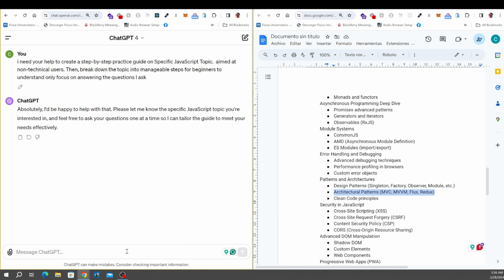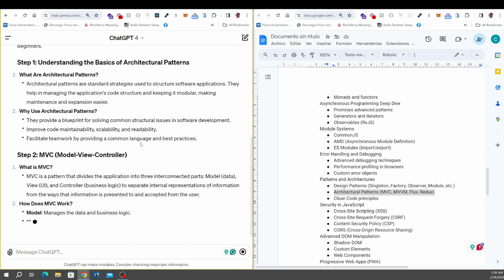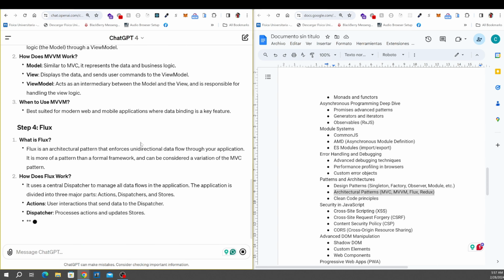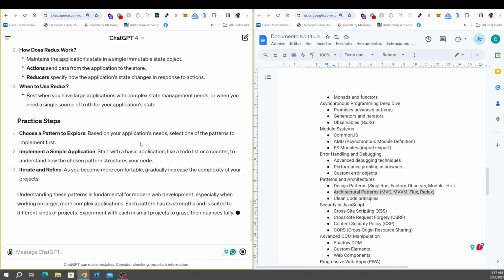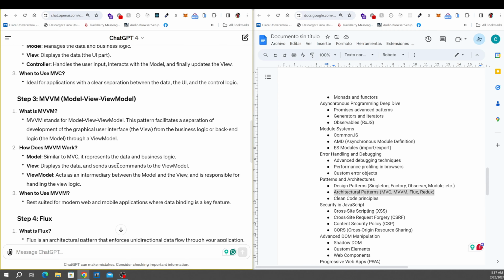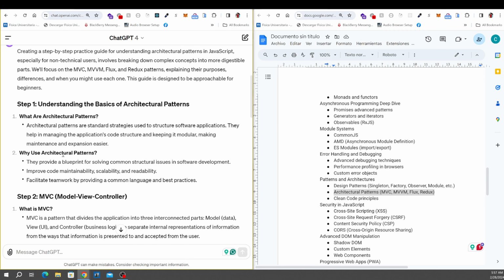Now, I just want to grab that topic. I'm just going to grab the architecture pattern, the MVC, MVB, flux, and redux to show you something. As you can see, even though I asked ChatGPT to create a practice guide, I didn't receive any practice tasks. And this is because these topics are vast. And ChatGPT attempts to give me a summarized guide for each one.